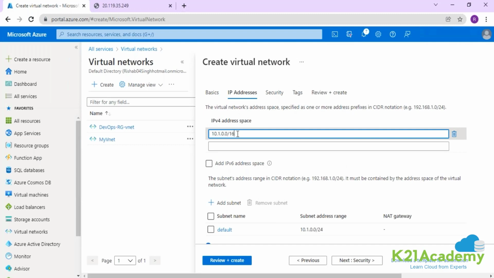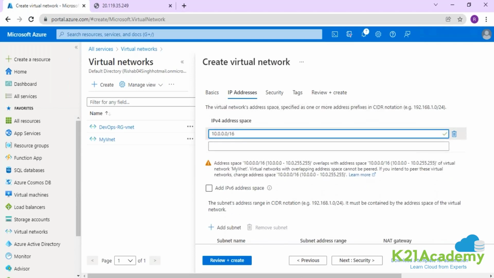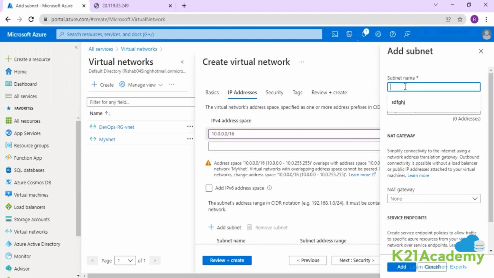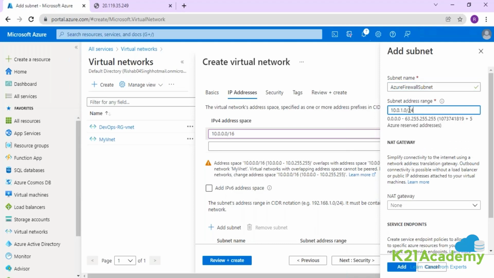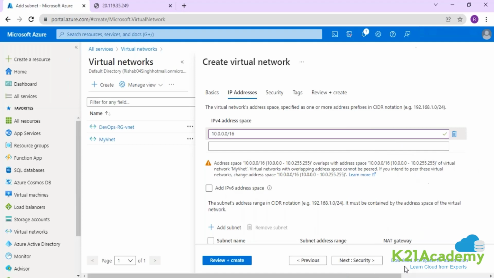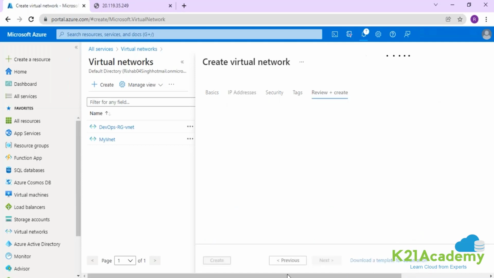I'm going to give the range that I mentioned there, 10.0.0.0/16. The subnet I'll be creating with the name Azure Firewall subnet, and let's say I'm giving 10.0.1.0/24. /26 is minimum, and I have ample IPs in this subnet.